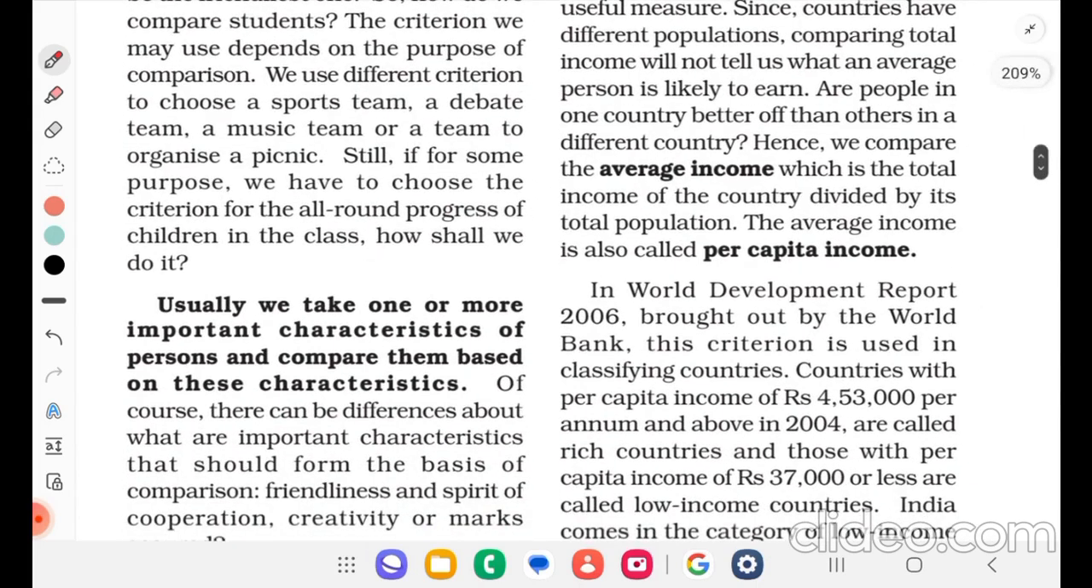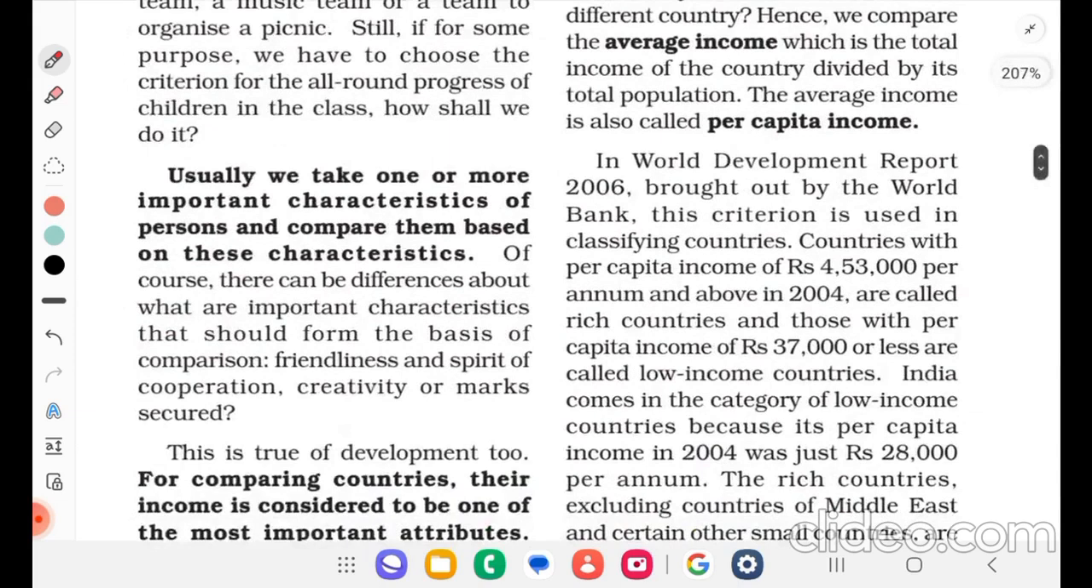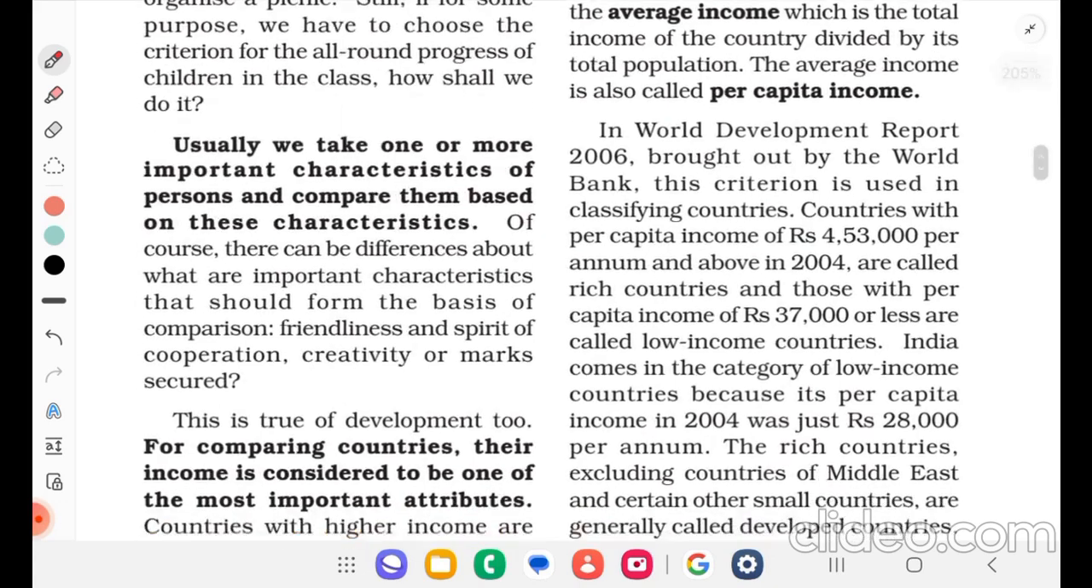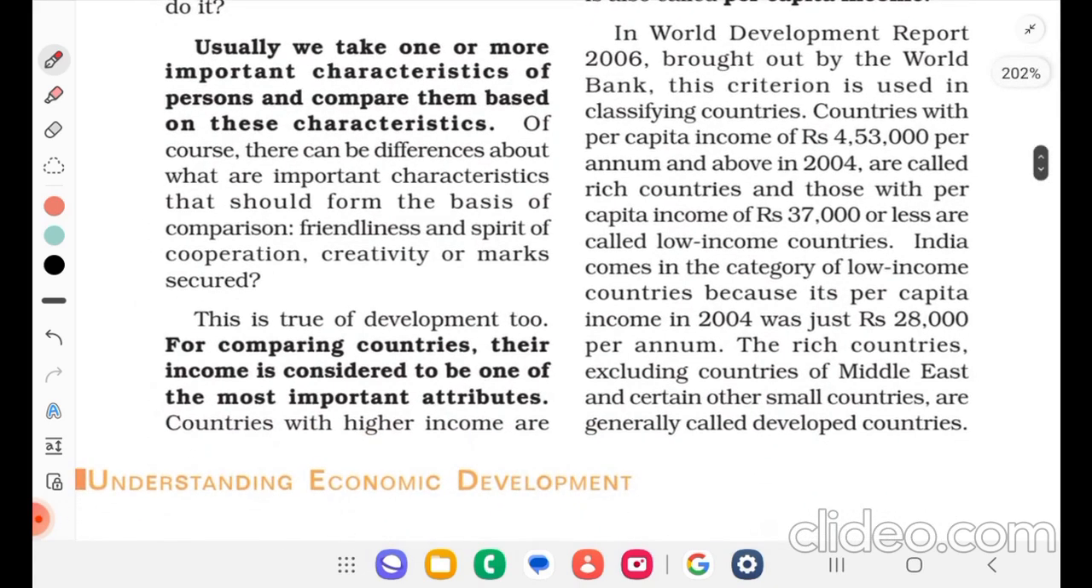Usually, we take one or more important characteristics of a person and compare them based on these characteristics. Of course, there can be differences about what are important characteristics that should form the basis of comparison. Friendliness and spirit of cooperation, creativity or marks secured. This is true of development too. For comparing countries, their income is considered to be one of the most important attributes. So income is one of the important attributes.